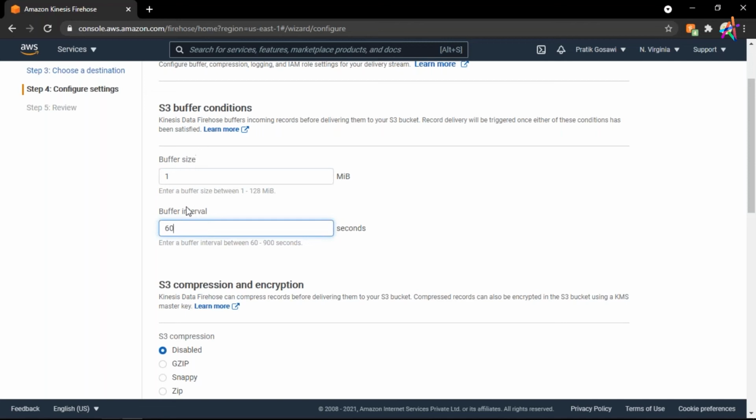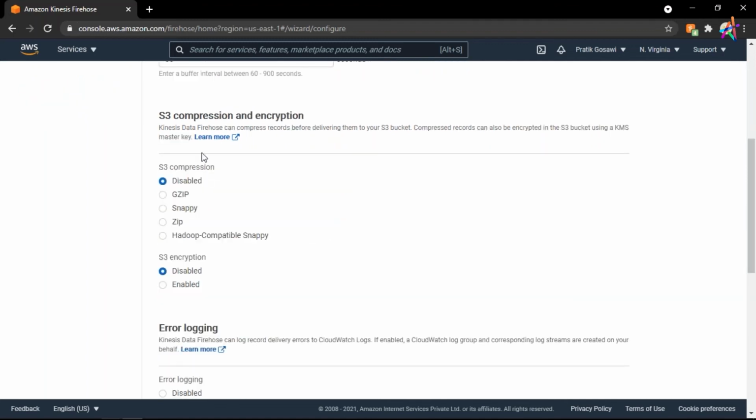So whichever of these conditions is satisfied first, it will take place. If it collects 1 MB of data within 60 seconds, then it will run. If it's not collecting 1 MB of data within 60 seconds, then also it will run.